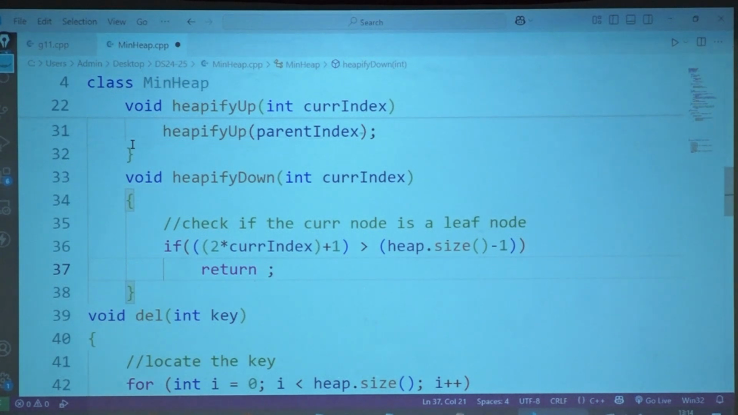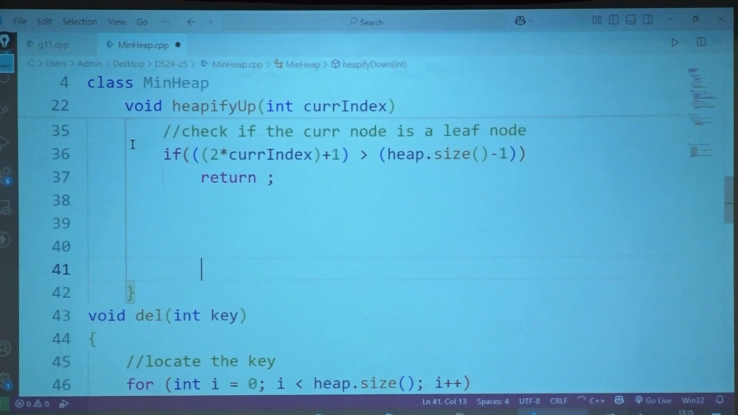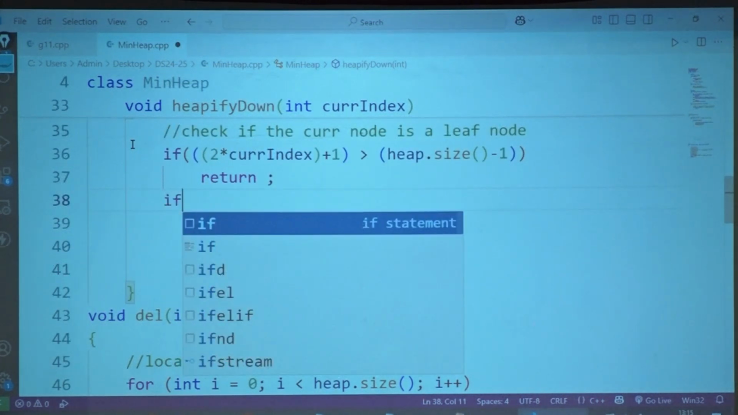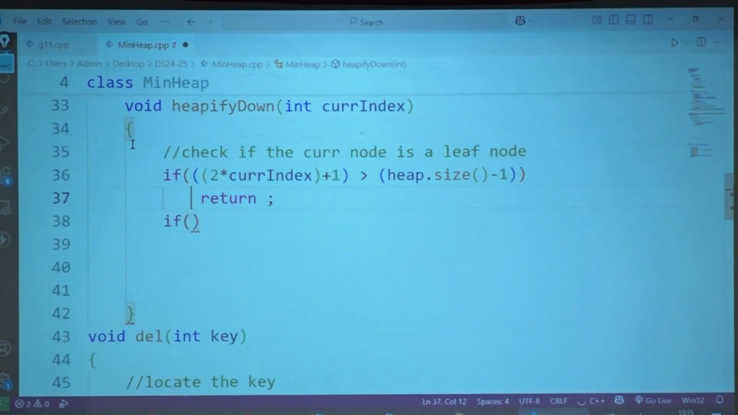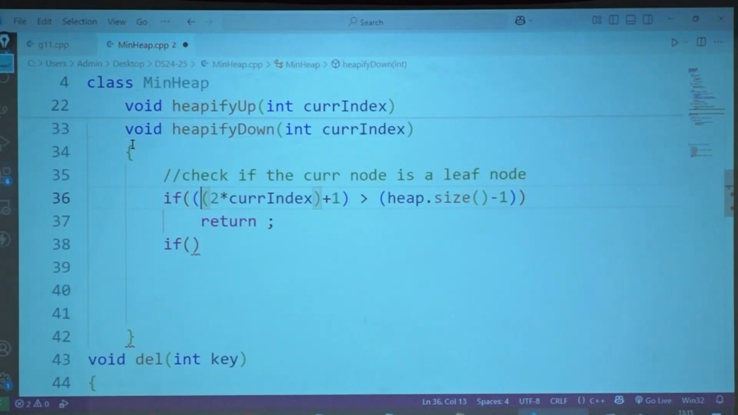Okay, this is the first thing. What is the second thing? I need to check, am I greater than my left child? If not, swap with my left child. Am I greater than my right child? If not, swap with my right child, whatever that particular thing is. Okay, so I will write both the things here. This is my left child.